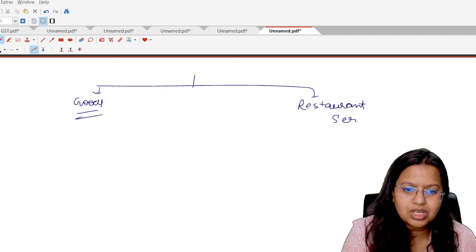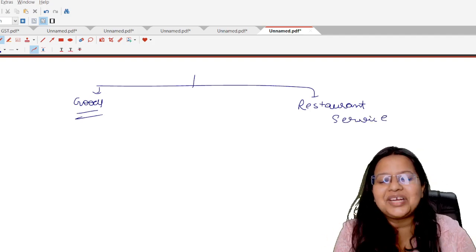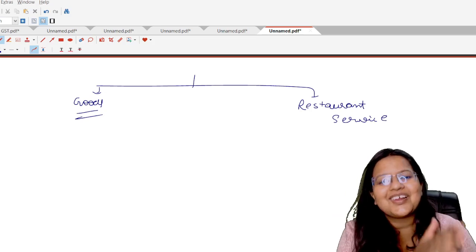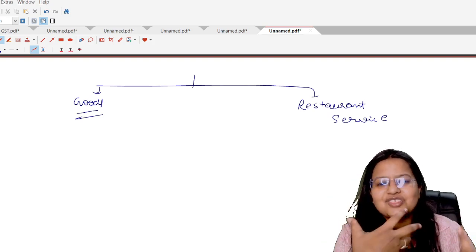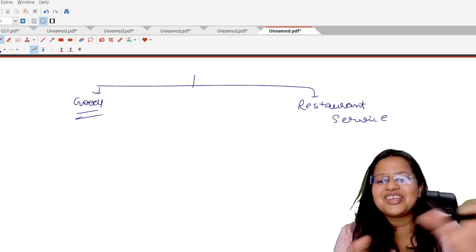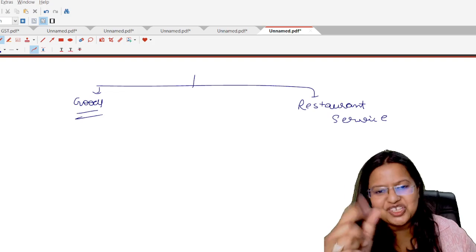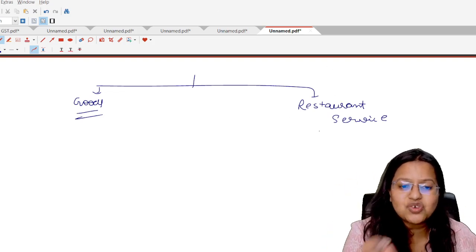So they designed the scheme for the goods traders and, in the category of service providers, only the restaurant service providers.